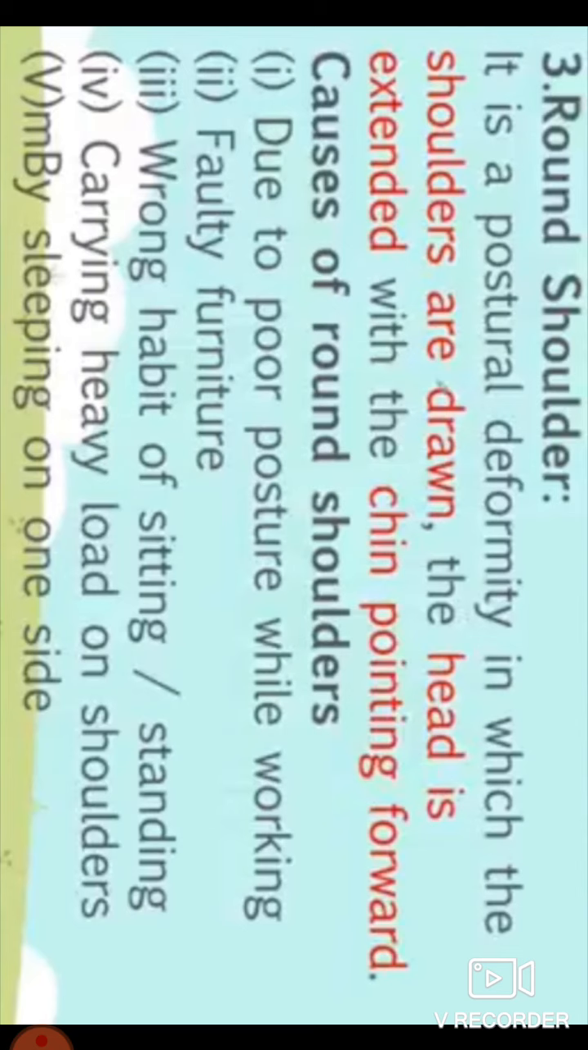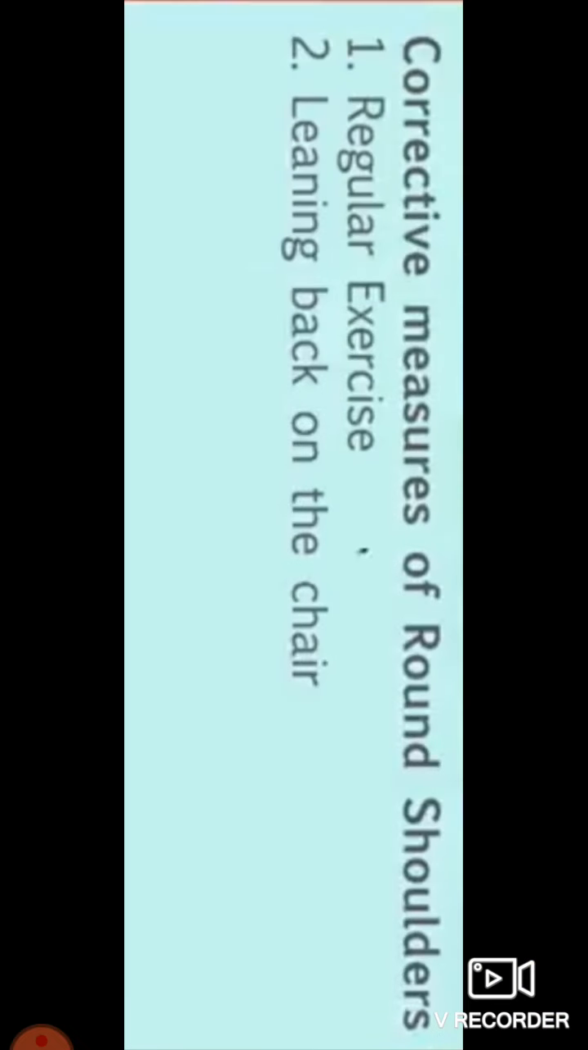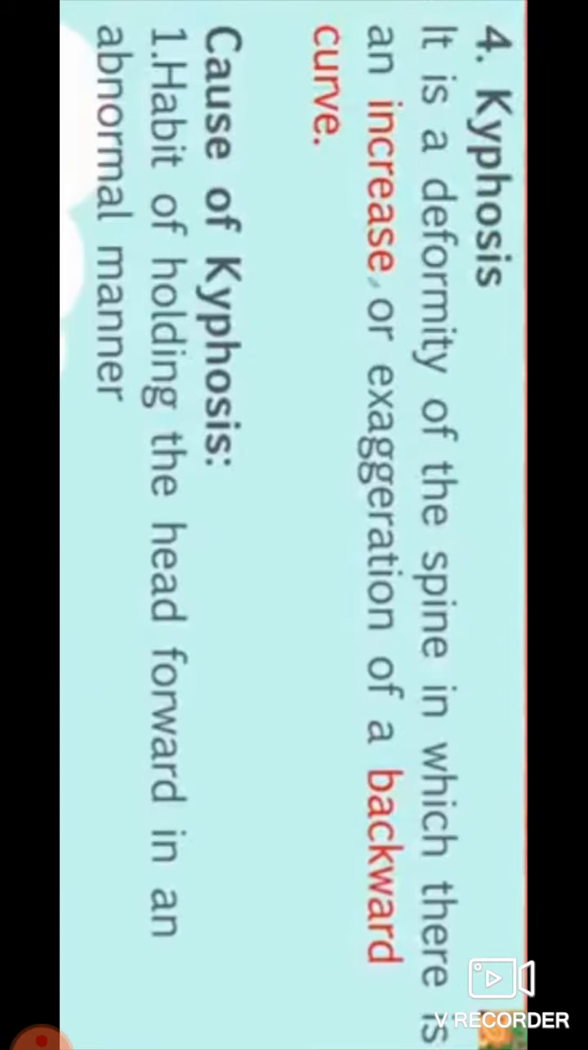Due to poor posture while working, faulty furniture, wrong habits of sitting and standing, carrying heavy weight, heavy load on shoulders, and sleeping on one side. These are the causes of round shoulders. Now look at the corrective measures of round shoulders: regular exercises, leaning back on the chair. These are the corrective measures of round shoulders.